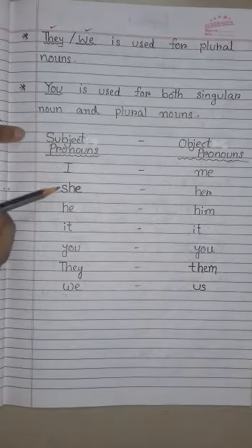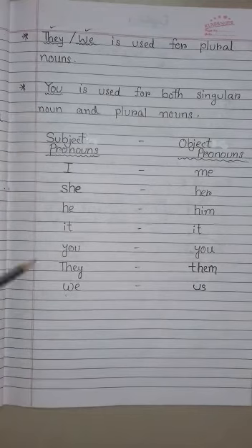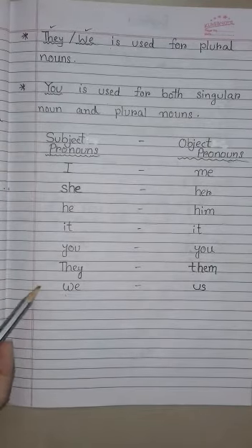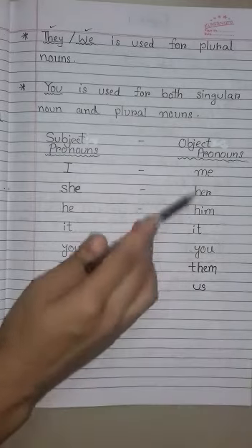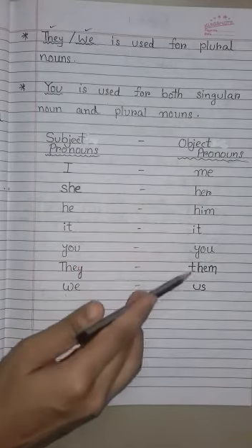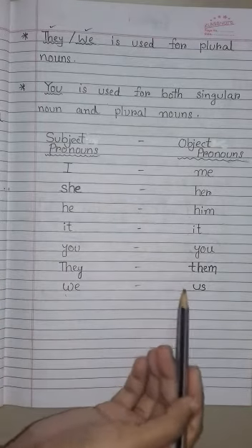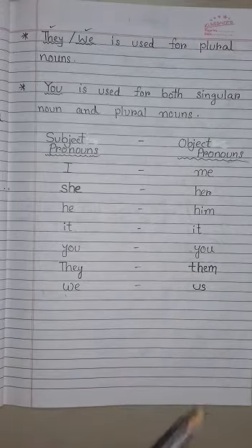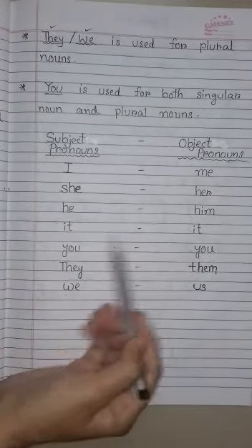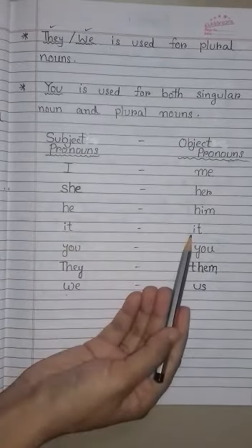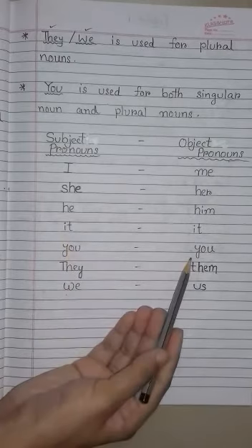Subject pronouns are I, she, he, it, you, they, and we. They always begin our sentence. That is why they are called subject pronouns. And these are object pronouns: me, her, him, it, you, them, us. They always come in the middle or in the ending of our sentences. If you notice, you will know that it is the same here. It remains the same here also. You remain the same. So it and you never change.